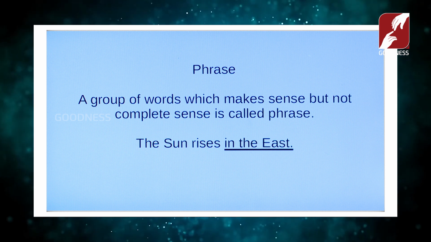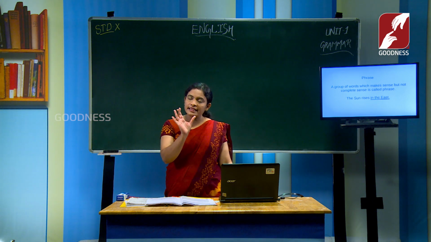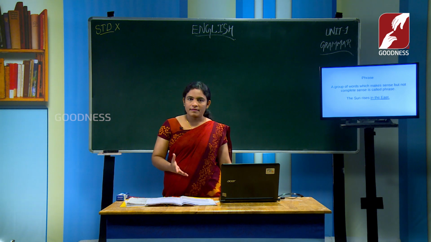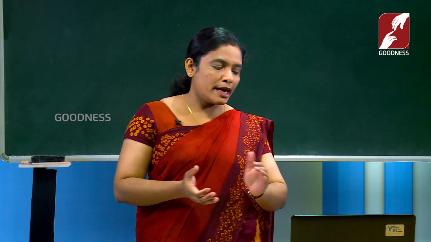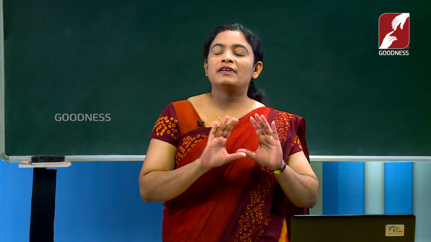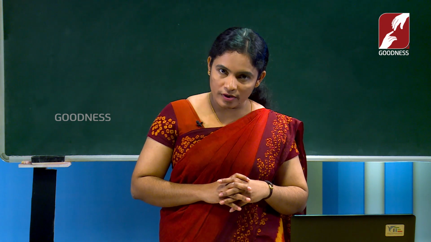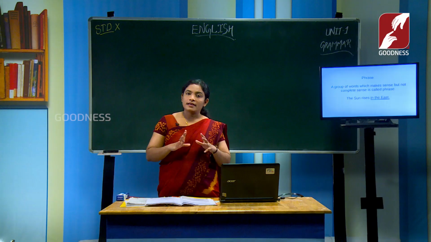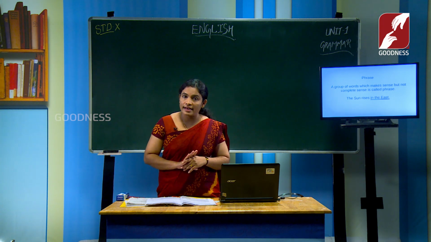Here see the sentence, the sun rises in the east. Here the phrase is in the east. It makes a sense but it does not make a complete sense. But if this phrase is added to the other part of the sentence, it will make a complete sense. Such a group of words is called a phrase. That means a phrase is a group of words which makes a sense but does not make a complete sense, that is called a phrase.